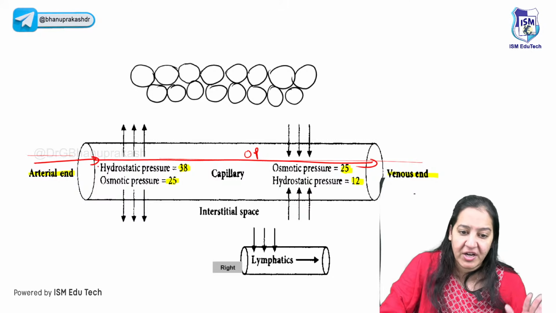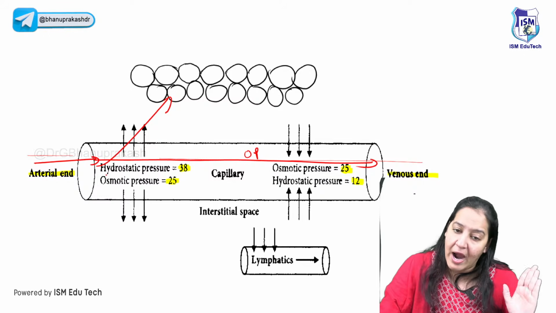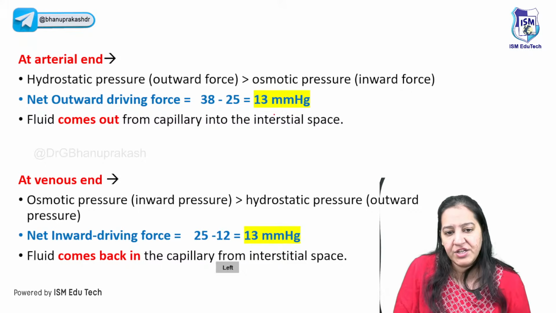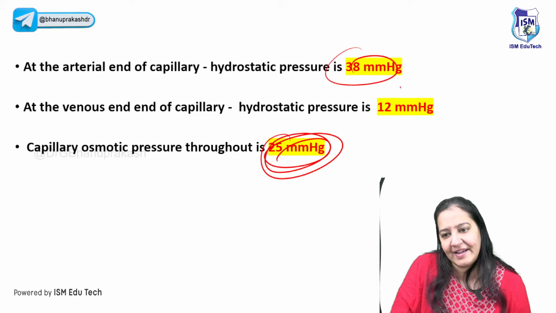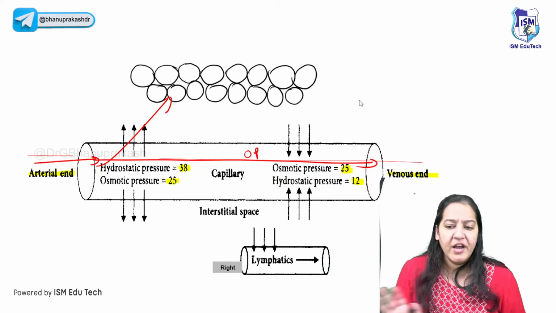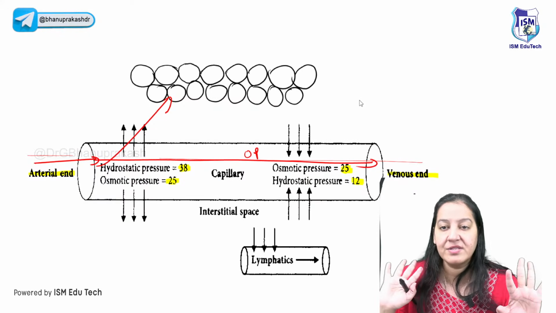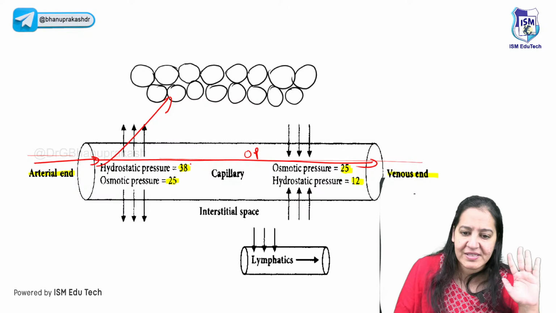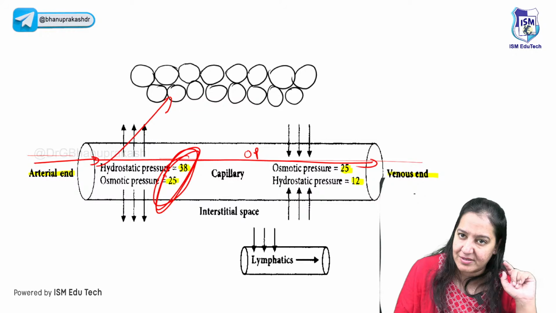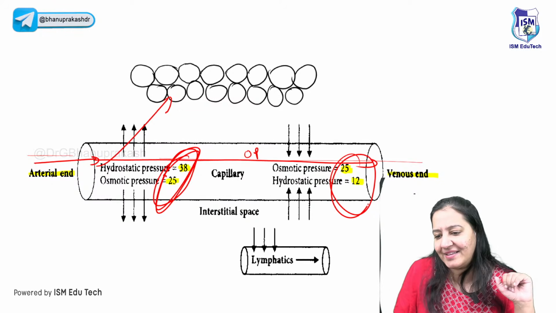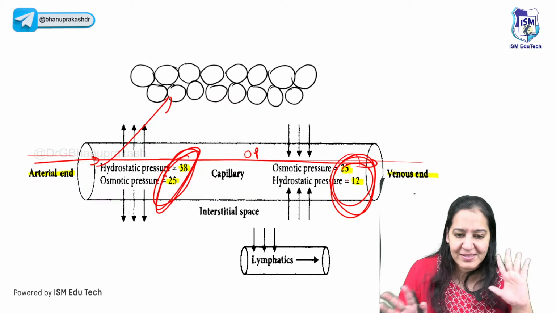But hydrostatic pressure, since fluid comes out here, will decrease. Initially the hydrostatic pressure is 38 and later on at the venous end it will become 12. If you don't want to learn the values, it's okay. Just understand the concept. At the arterial end and at the venous end, these are the pressures. You have to see the pressures.